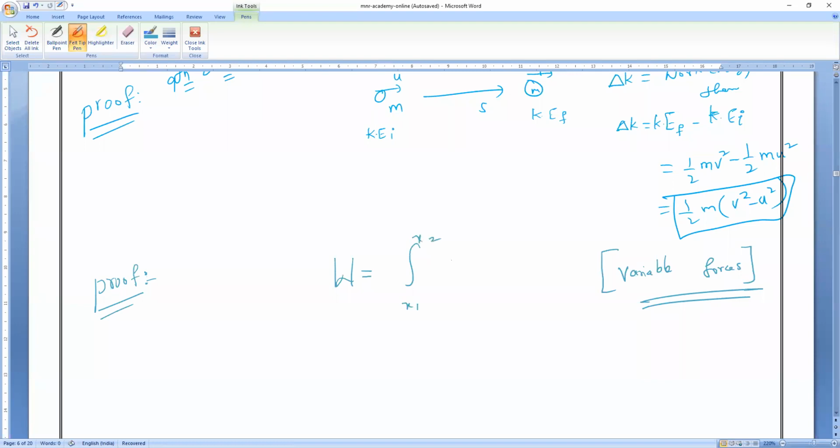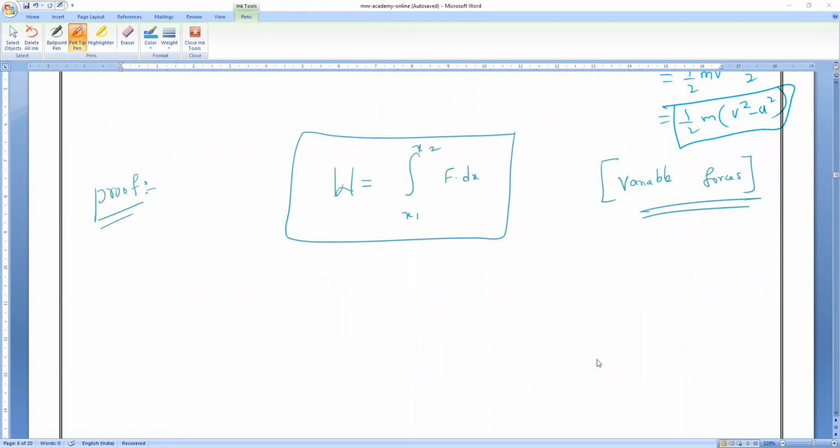Can you respond, everybody? F dot dx. Am I right or wrong? If it is a variable force, work done is equal to the integration of F dx, and the limit is x1 to x2. Am I right? We have studied this in the first lecture. So x1 to x2 limit, and F we all know from Newton's second law.